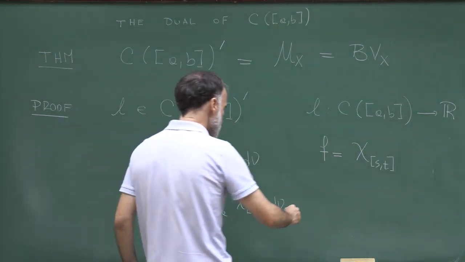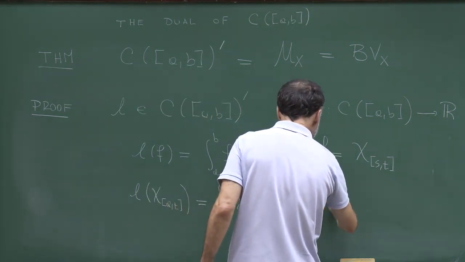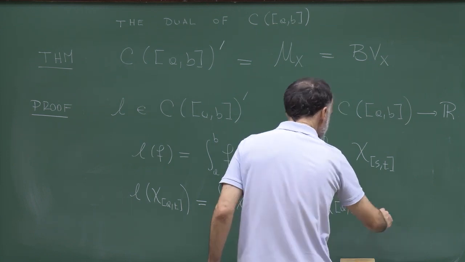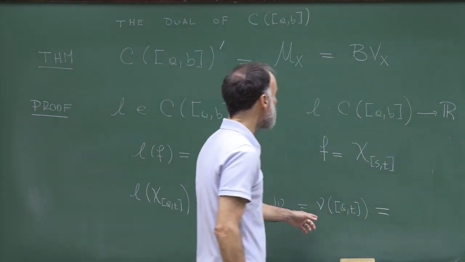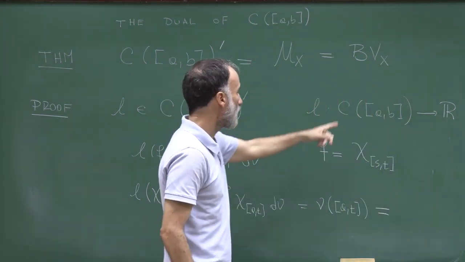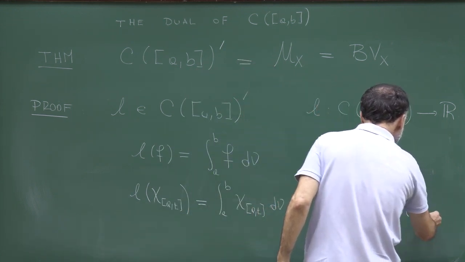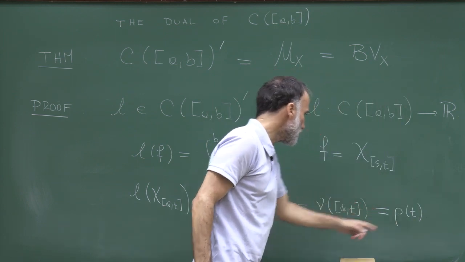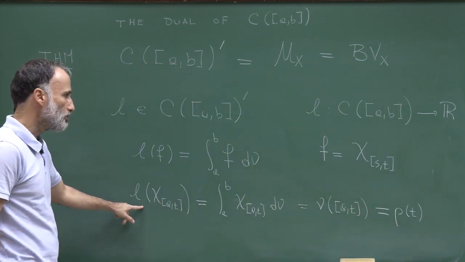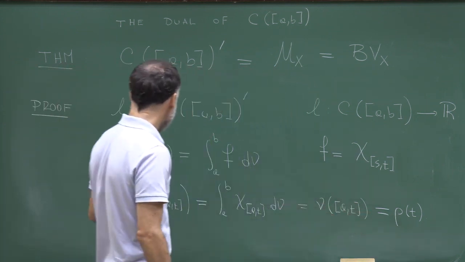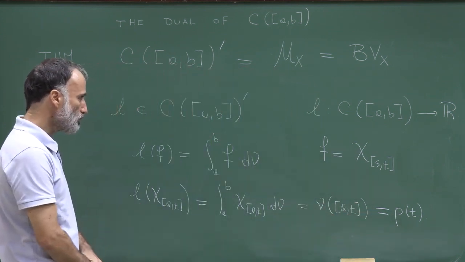So this is nu of at, which, remember, the relation between a measure and a bounded variation function is given by this equation. So I would define rho t through this equation, and then I would prove that rho is a bounded linear functional.